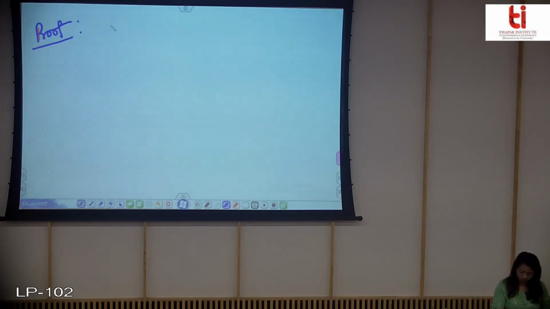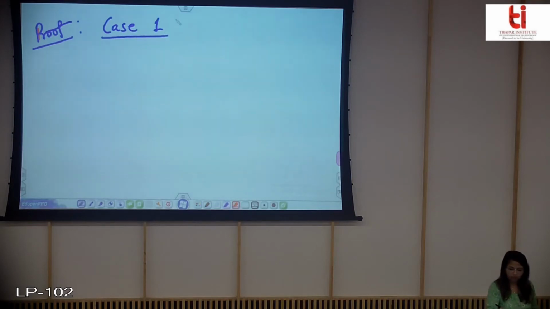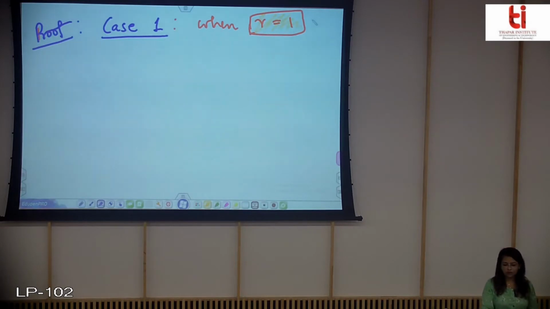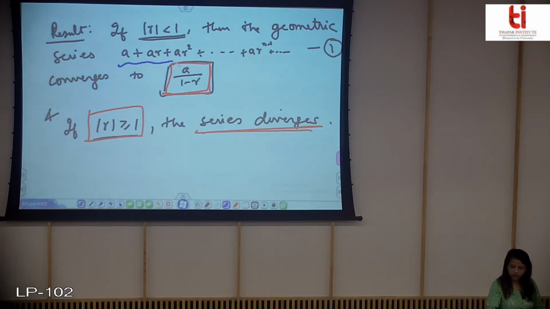So for the proof, let us take case 1, when r is equal to 1. You will observe that when r is equal to 1, this is my geometric series.